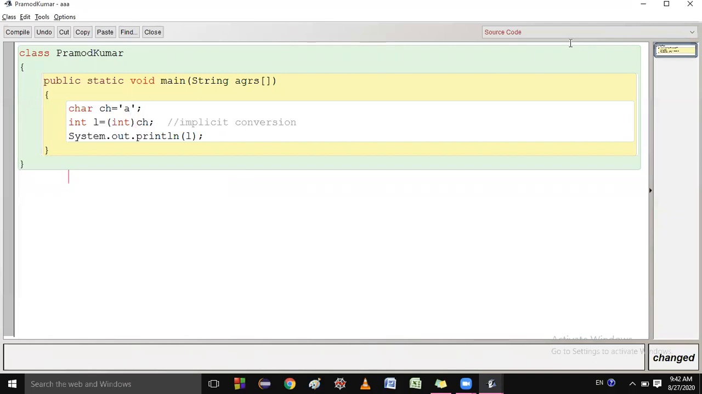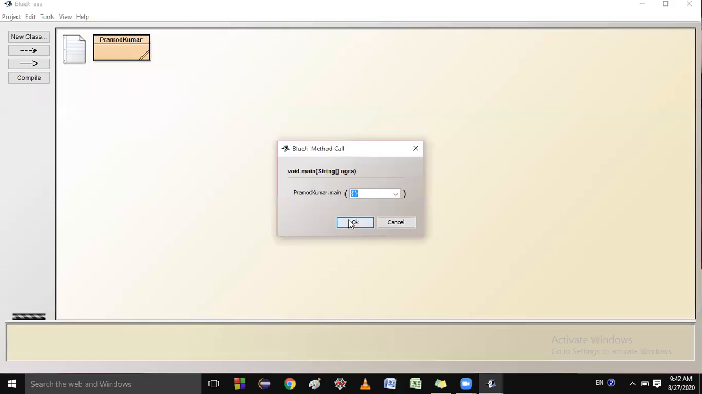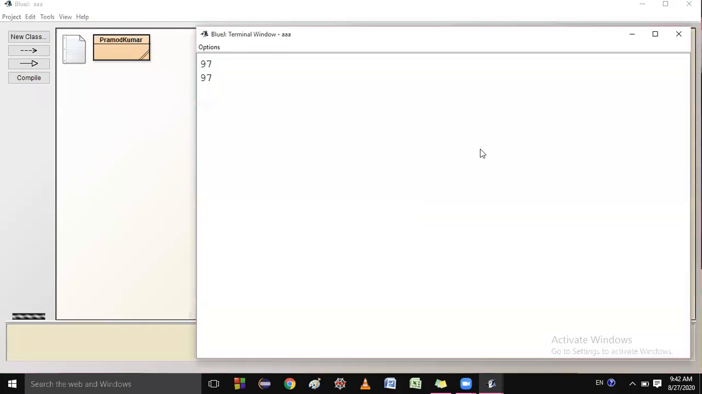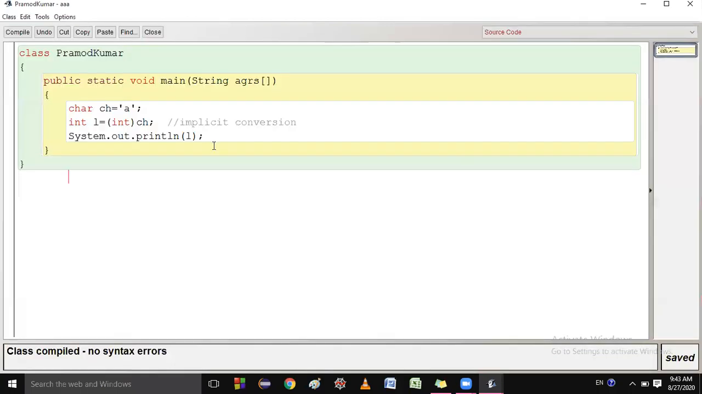Okay. If I compile this, it is compiled, and if I run this one, there is no problem. That means we can write or not write this operator int, and there will be no problem. But this is in implicit conversion. If I do explicit conversion, just see it.